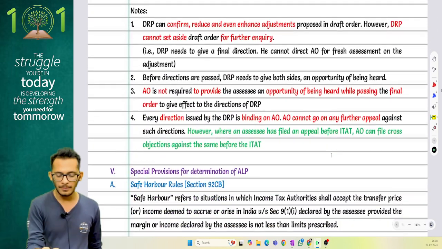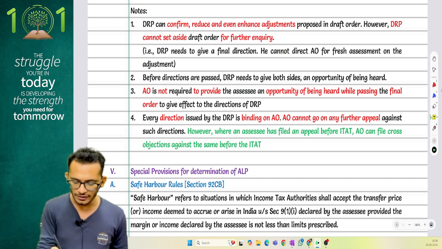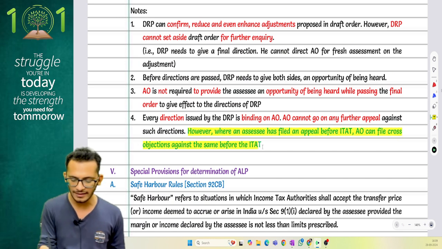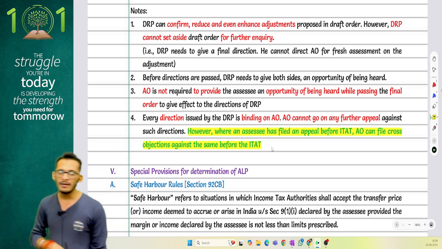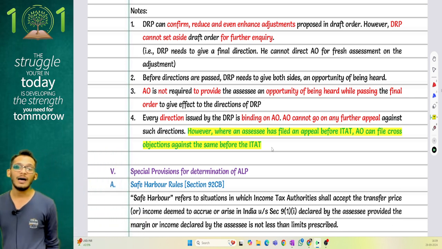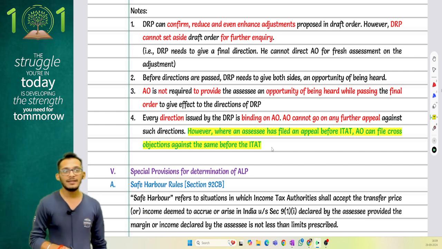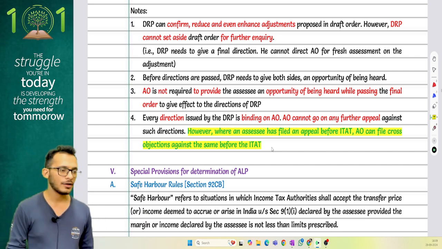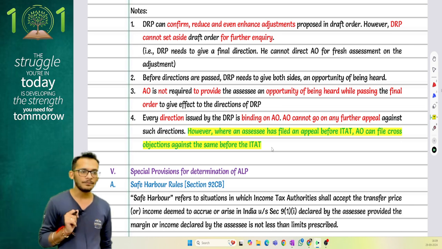That is what the provisions say as an amendment of current year. Please ensure that you read this amendment carefully because this may come as an exam question in the current year. Cross objections can be filed by the assessing officer against an ITAT case, but they cannot directly go for a main appeal. Are you clear? Yes? Great.